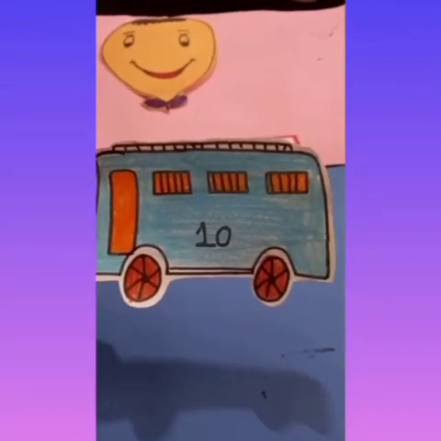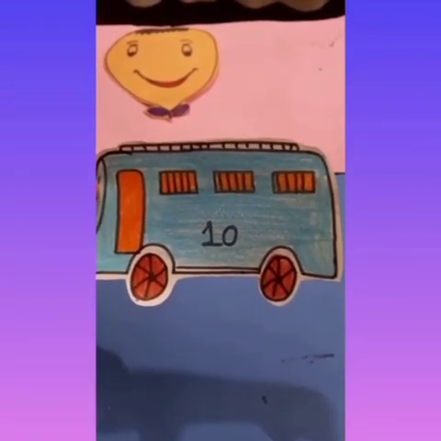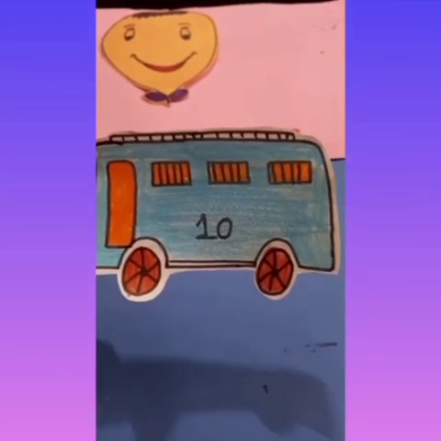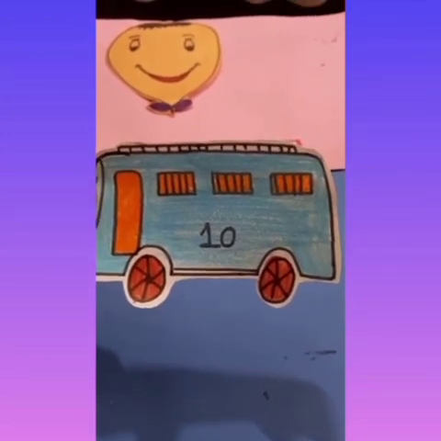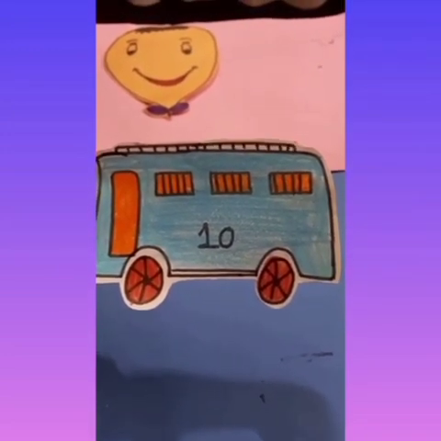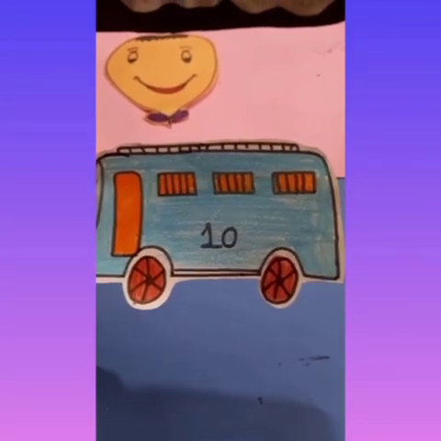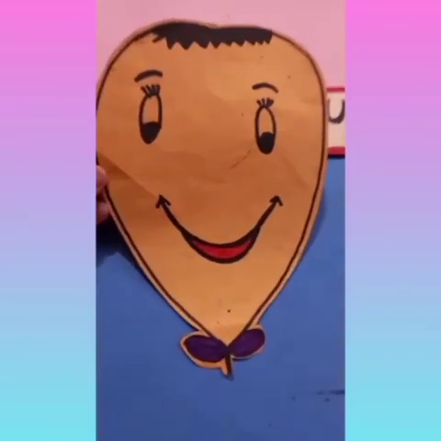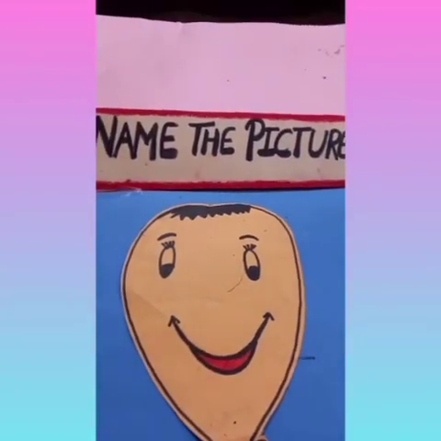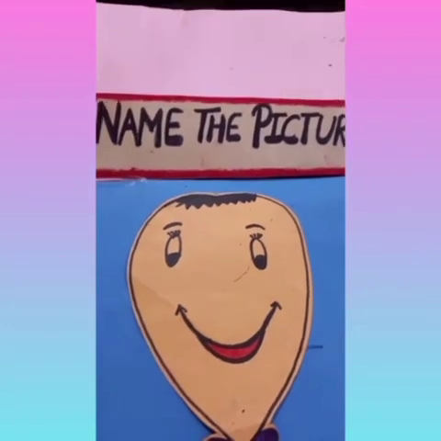What is this? This is van. And see, one number is also written on this van. Number 10. This is van. Number 10 van. So children, what are we going to do today? Today we are going to do name the pictures. Okay? Name the pictures of 'an' sound.